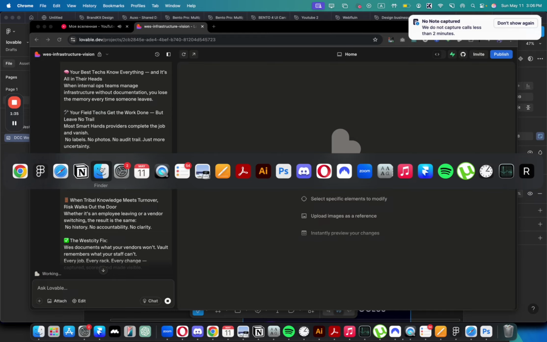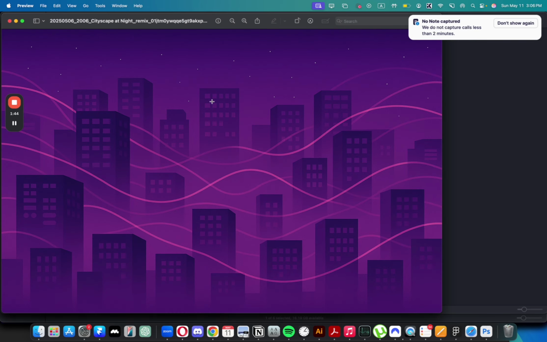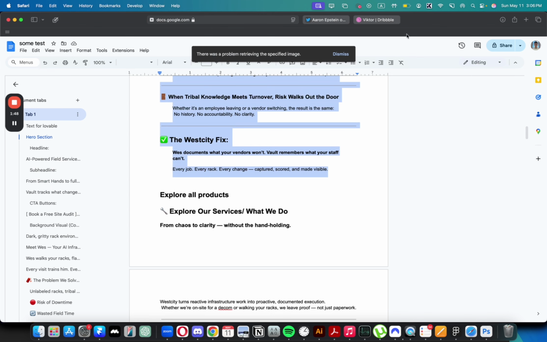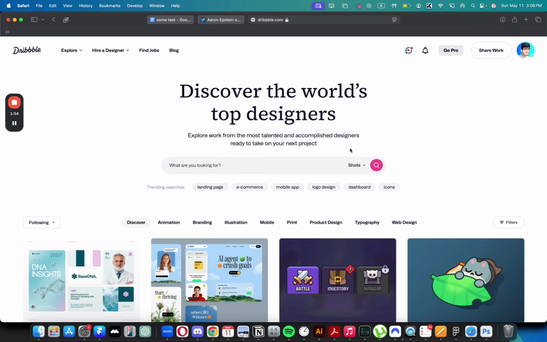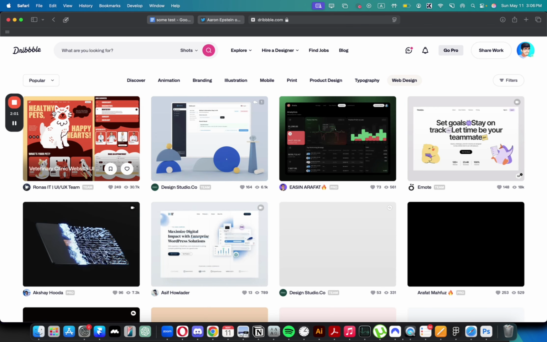What I will do next is add these specific characters and scenes that I have to the prompt and have it create something beautiful. Also, what I usually do is go to Dribbble and see what other designers have created in terms of websites recently. There's a filter option to choose web design, and you have to make sure that it's not just the people you follow; choose popular.